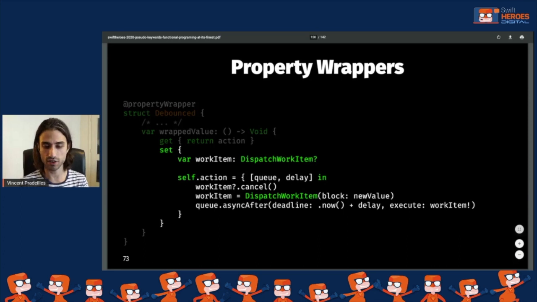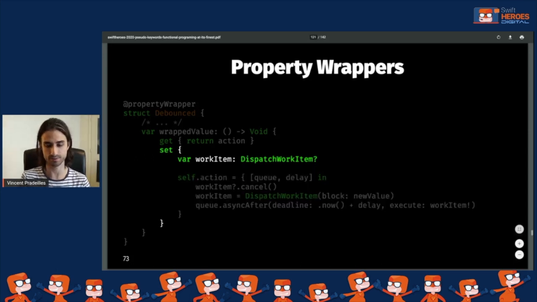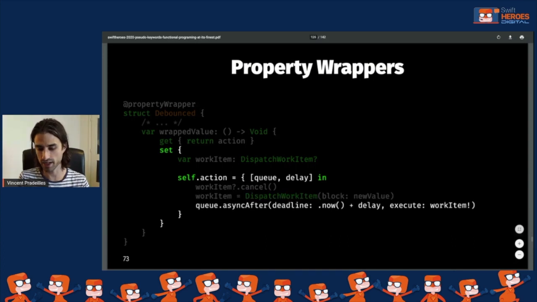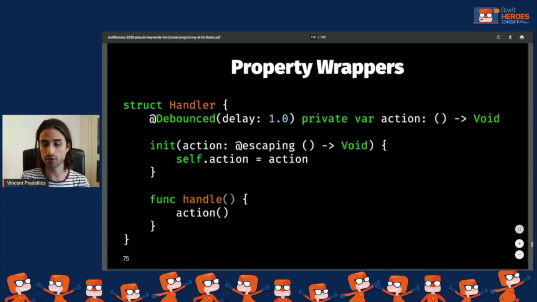And then in the setter, we actually find the exact same code that we had in the pseudo keyword. So we create this work item, and then we create the action by taking the closure that was set on the property, and we just wrap it with the debouncing logic, which is still the same. Cancel the work item if it exists, then create a new one and schedule it with the given delay. Yeah, there it is, line by line. And now we can use it.